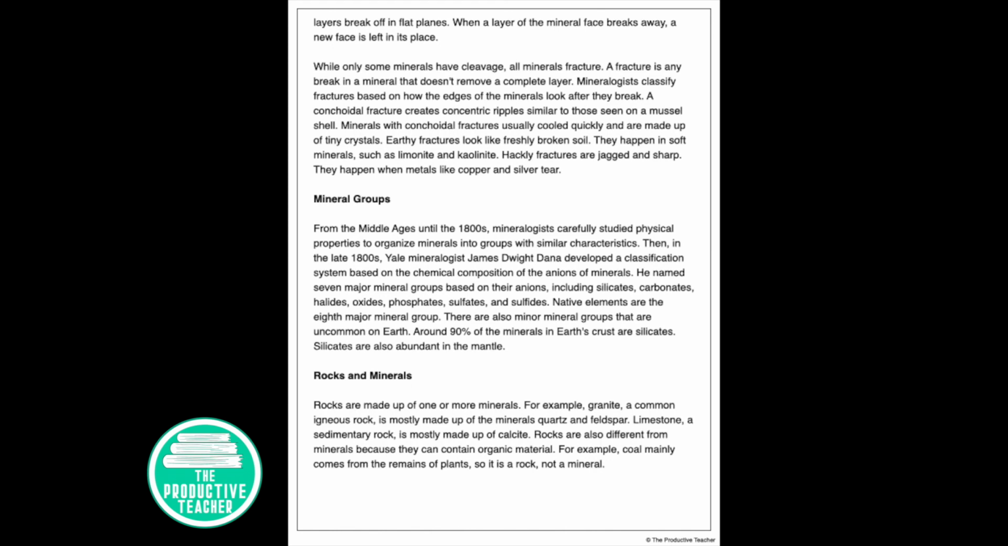Rocks and minerals. Rocks are made up of one or more minerals. For example, granite, a common igneous rock, is mostly made up of the minerals quartz and feldspar. Limestone, a sedimentary rock, is mostly made up of calcite. Rocks are also different from minerals because they can contain organic material. For example, coal mainly comes from the remains of plants, so it is a rock, not a mineral.